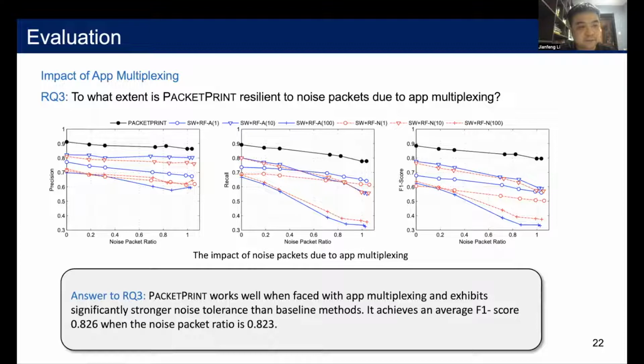We further evaluate the impact of app multiplexing. We analyze how resilient our method is to noise packets. From the experimental results, we find PacketPrint works well when faced with app multiplexing and exhibits significantly stronger noise tolerance than baseline methods.